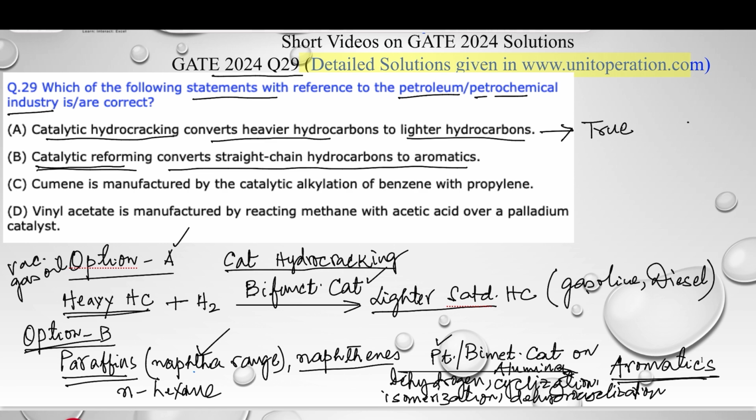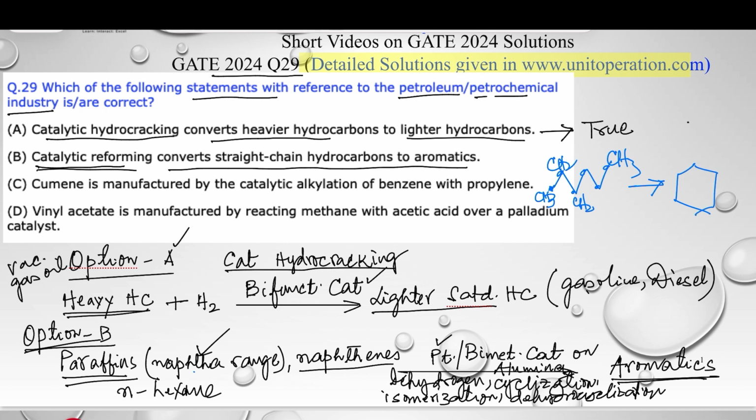Let's say you have normal hexane. So this is CH3 here, this is CH2, etc. So this is one carbon atom, second carbon atom, third, fourth, fifth, and sixth, CH3, and this goes through a cyclization process to be converted into cyclohexane.